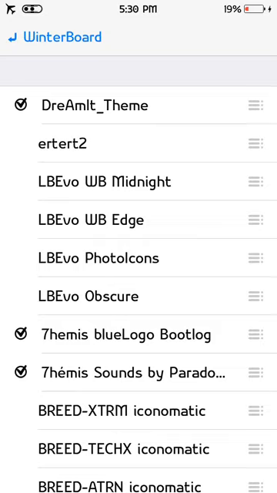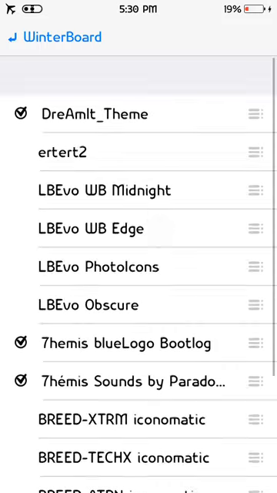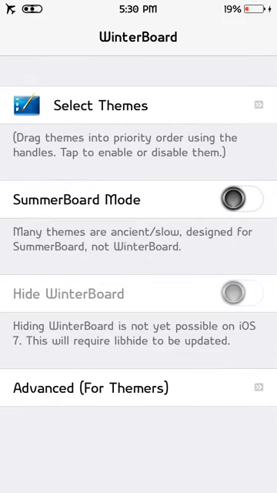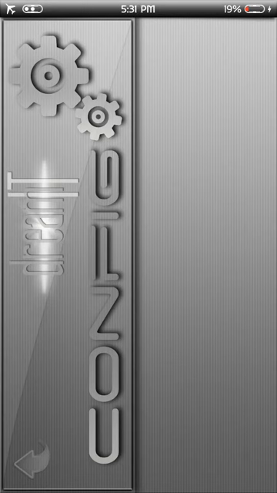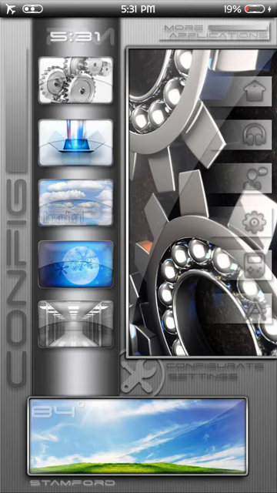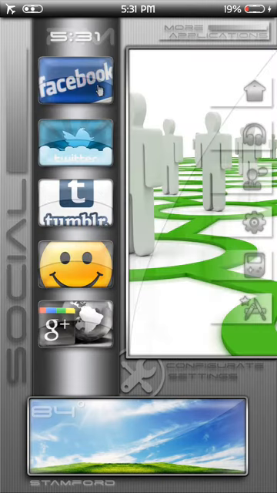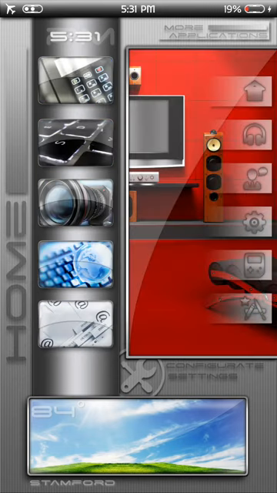This is just a little mini beta of what it's going to look like. It's not complete, because the release date we're still discussing, but we're probably going to bring it in sooner rather than later. So it's the DreAmIt WinterBoard UI, and it looks nice, to be honest. I like it. It goes really well with the theme. Each page has its own little custom-made folder, and it just looks awesome, guys. It looks beautiful.